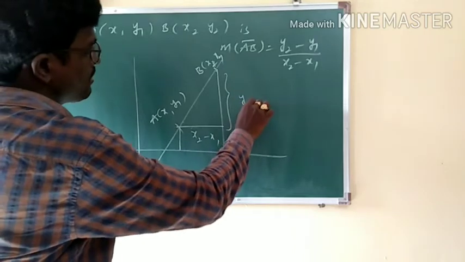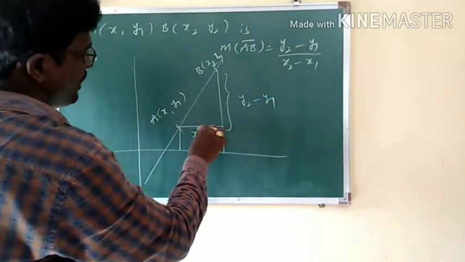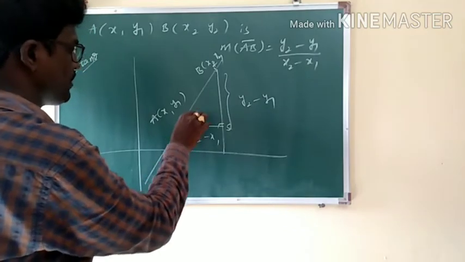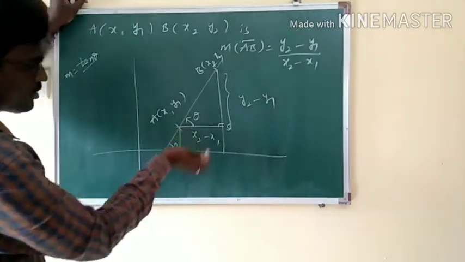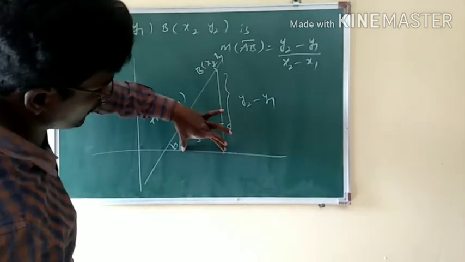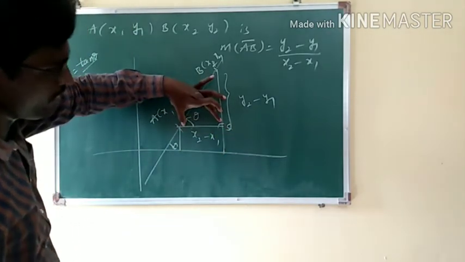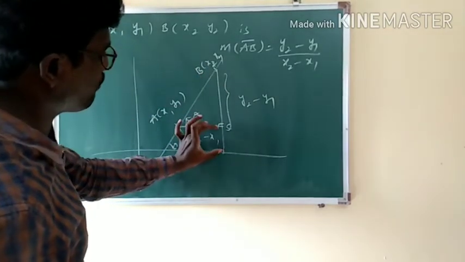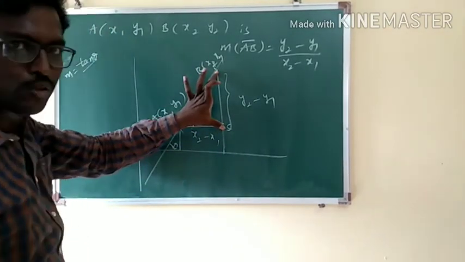What is this distance? y2 minus y1. Let's say ABC is perpendicular. It is making some angle theta, and this also makes angle theta because these two lines are parallel. It is x1, it is x2, therefore it is x2 minus x1. It is y2, it is y1, so it is y2 minus y1.